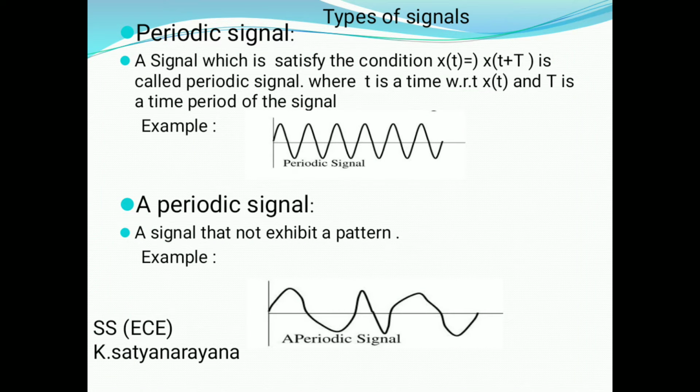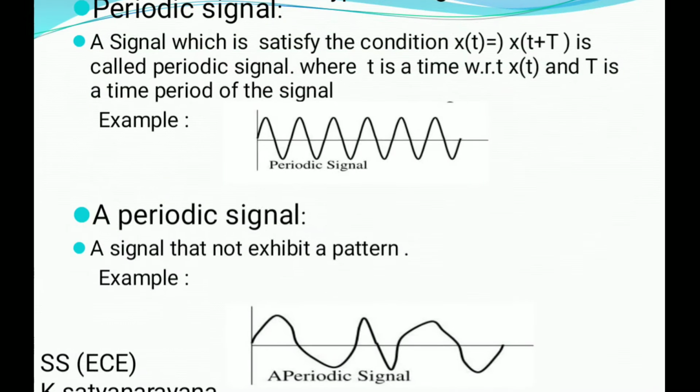Good morning, everyone. Today's topic is the remaining types of signals. Coming to the periodic signal: a signal which satisfies the condition x of t equal to x of t plus capital T is called a periodic signal, where small t is the time with respect to the signal x of t and capital T is the time period of the signal.